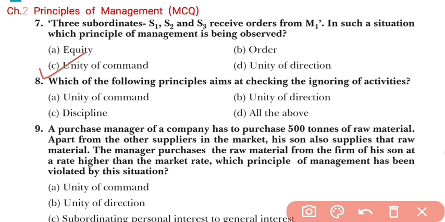Now coming to the next question. Which of the following principles aims at checking the overlapping of activities? Unity of command, unity of direction, discipline and all of the above. Which of the following principles aims at checking the overlapping of activities? Right, so it will be here option number B, unity of direction. Now coming to the next question.